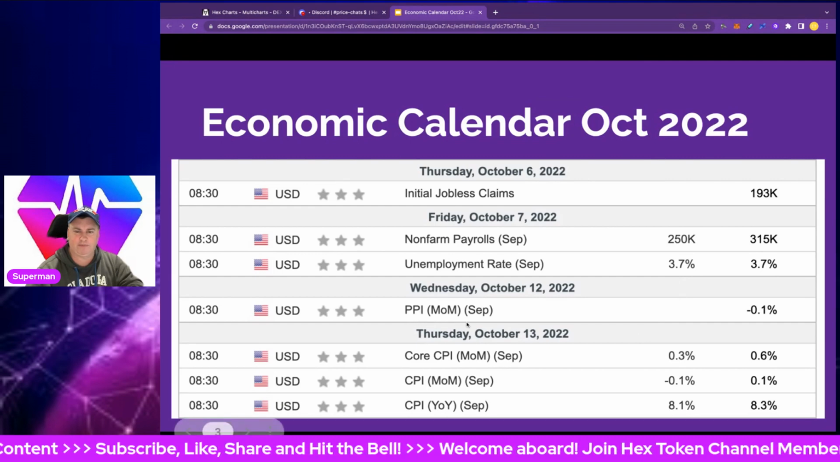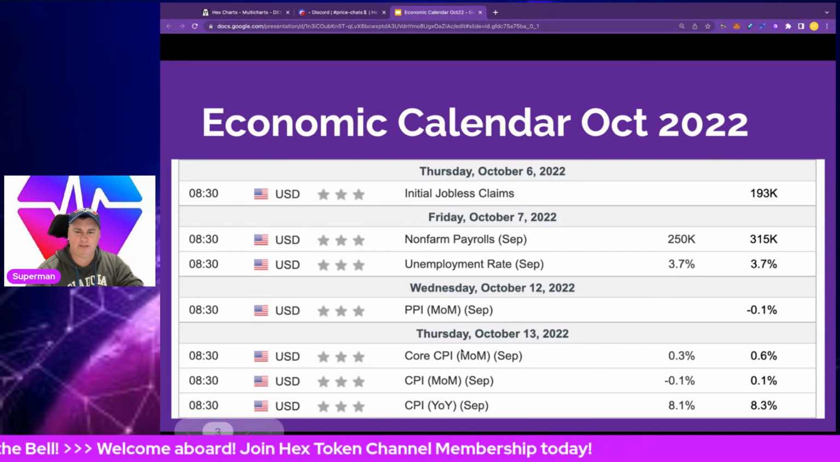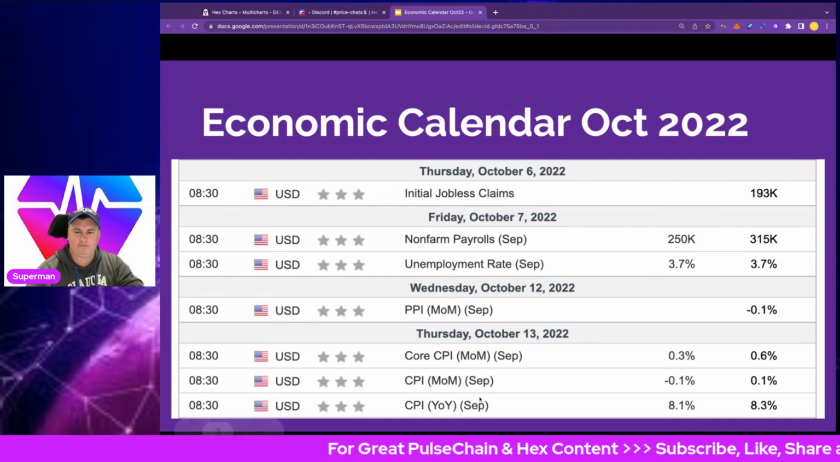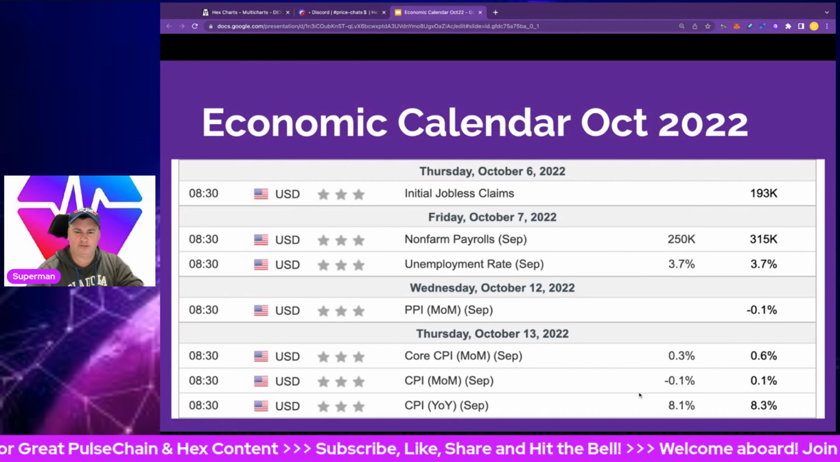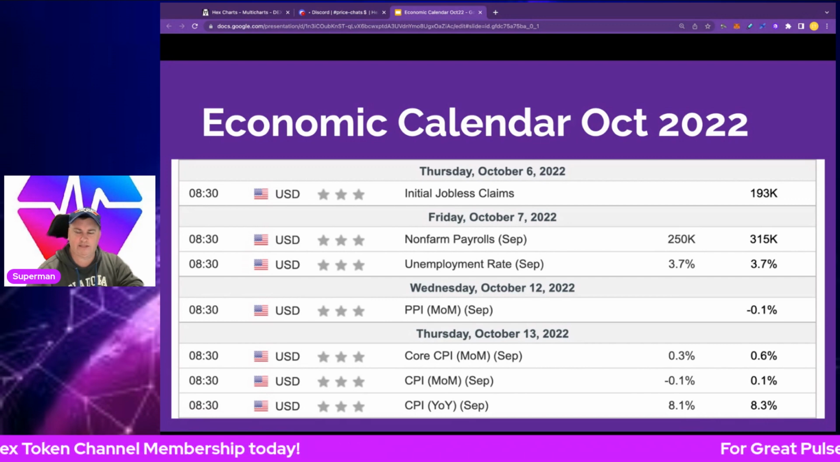We've got the PPI out for September. We'll see what the producer price index does there. Thursday, moving into the middle of October, we've got the core CPI and CPI, month on month and year on year, for the month of September. This is very crucial, with the Fed Reserve doing the interest rate rises, targeting inflation. CPI year on year was 8.3 last time, with a forecast of 8.1, a reduction, which would be good for lower interest rates and better for the asset markets, right? Obviously an inverse relationship there. So we'll be watching this pretty importantly.